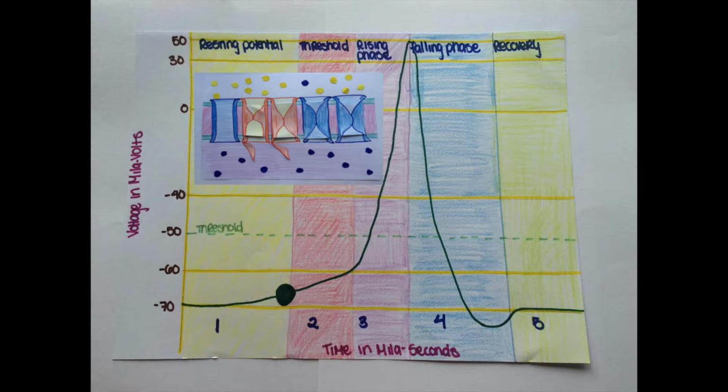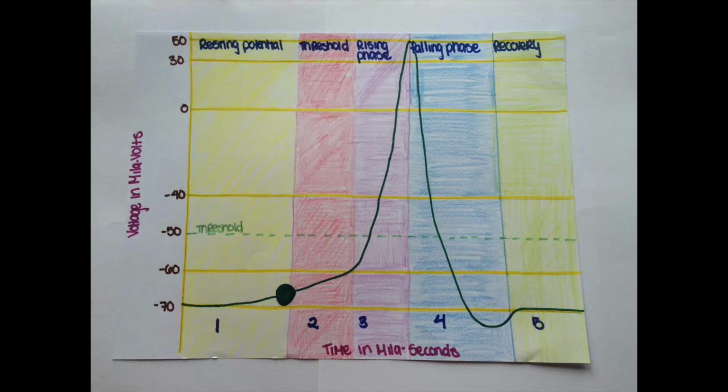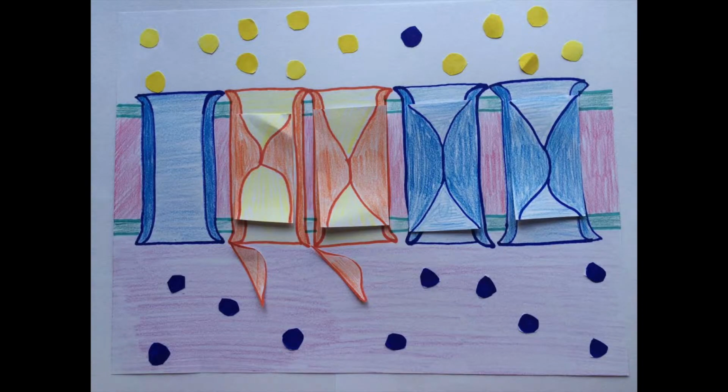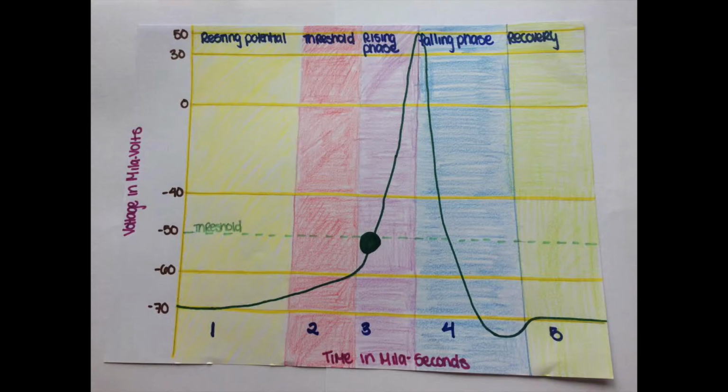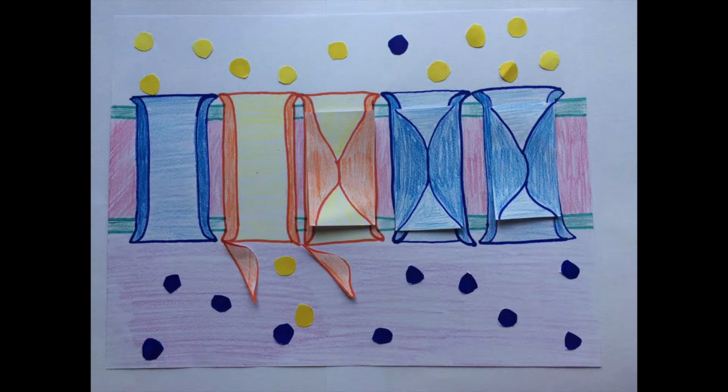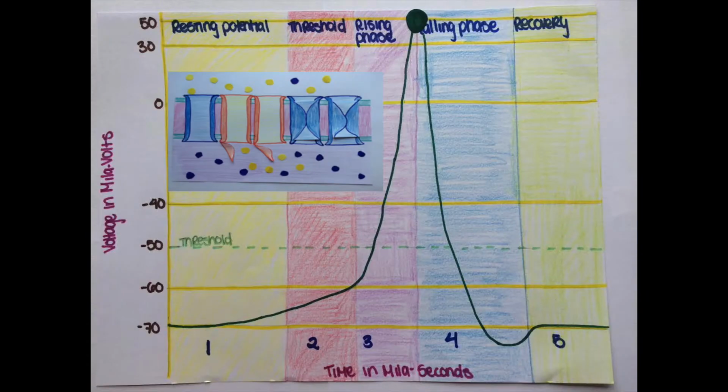Resting potential. The activation gates on both the sodium and potassium channels are closed and the membrane's resting potential is maintained. Threshold. A stimulus opens the activation gates on some sodium channels. Sodium ions influx through those channels, depolarizing the membrane. If the depolarization reaches the threshold, it triggers an action potential.